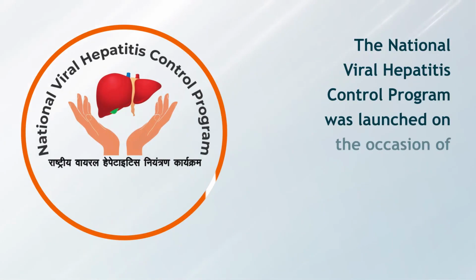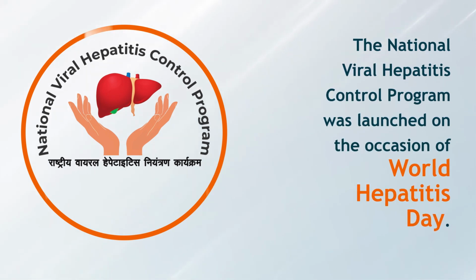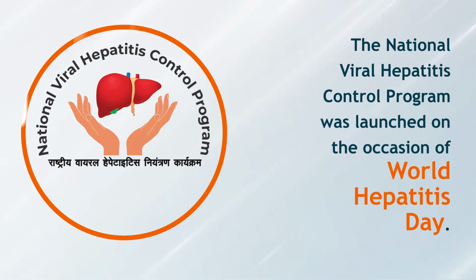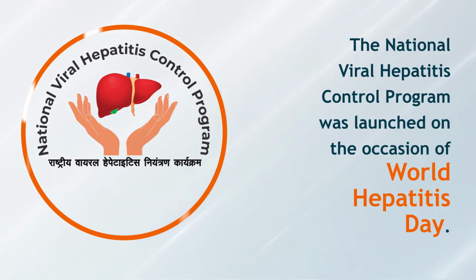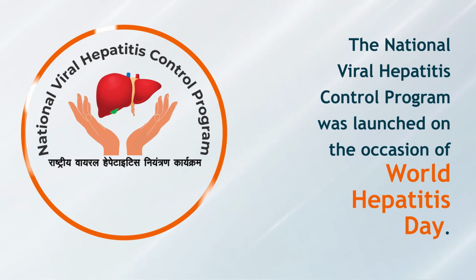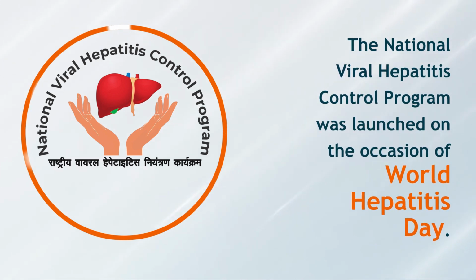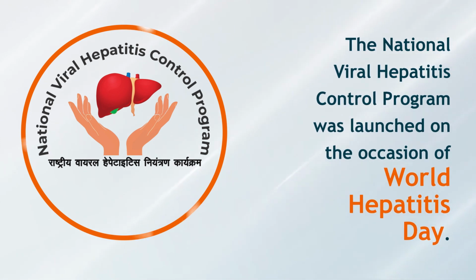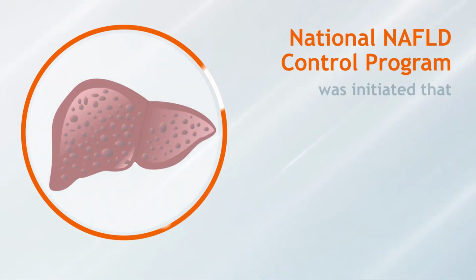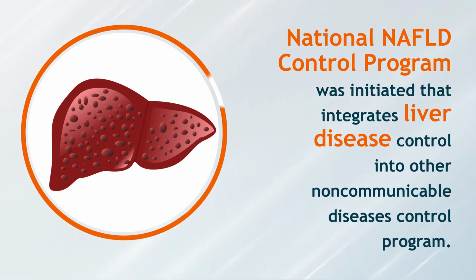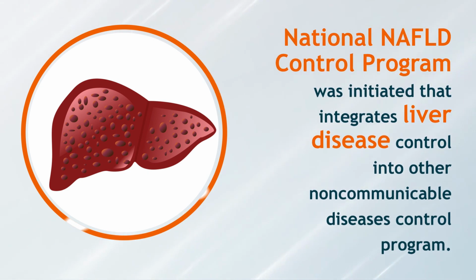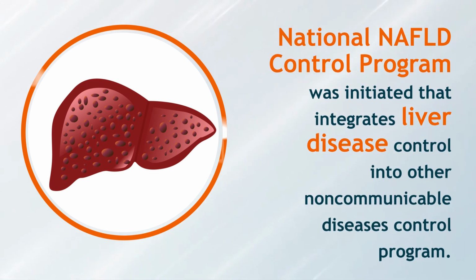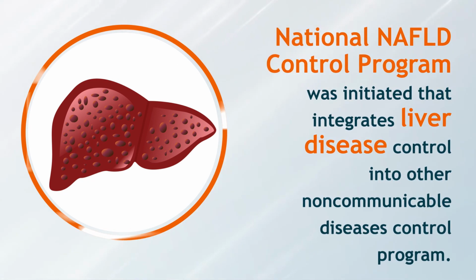In 2018, the National Viral Hepatitis Control Program was launched on the occasion of World Hepatitis Day, comprising preventive measures, vaccination, blood safety, early detection, linkage to care, screening of at-risk population, and provision of drug surveillance of CLD strategies. Similarly, in 2021, a national NAFLD control program was initiated that integrates liver disease control into other non-communicable disease control programs.